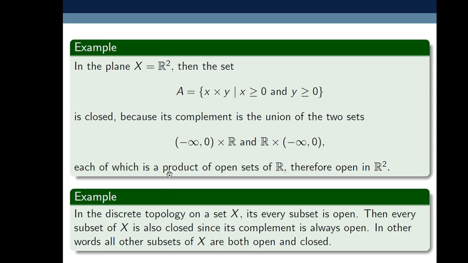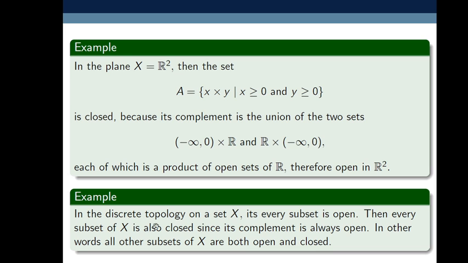Next example: the discrete topology on a set X. The discrete topology means the set which contains all the possible subsets of X, so the power set of X.